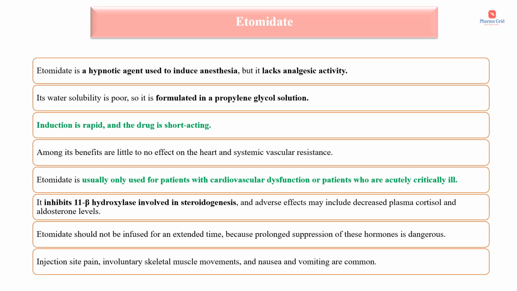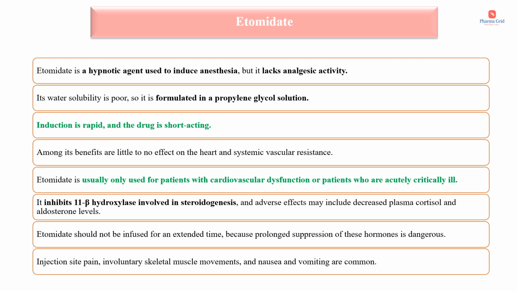Next IV anesthetic is etomidate. It is a hypnotic agent used to induce anesthesia, but it lacks analgesic activity. Its water solubility is poor, so it is formulated in a propylene glycol solution. Induction is rapid and the drug is short-acting. Among its benefits are little to no effect on the heart and systemic vascular resistance. Etomidate is usually only used for patients with cardiovascular dysfunction or patients who are acutely critically ill.